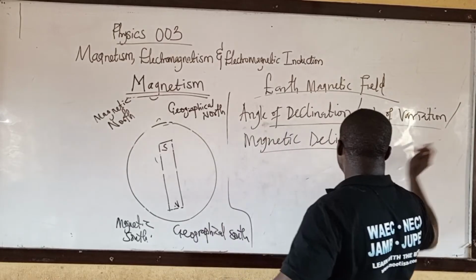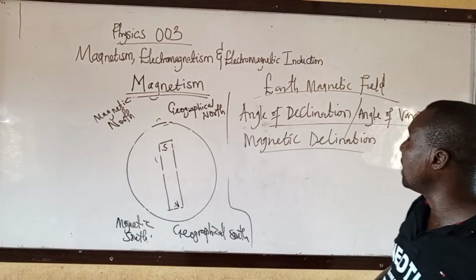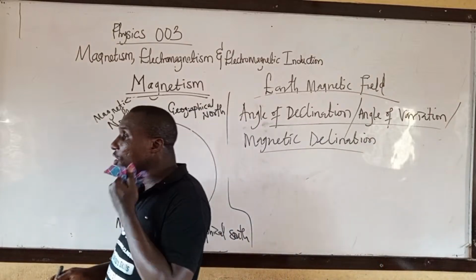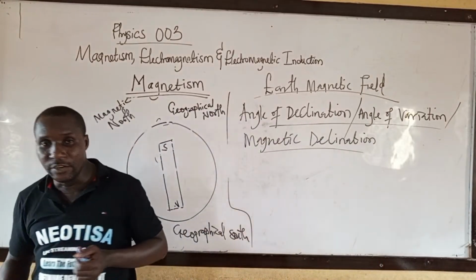What is the meaning of angle of variation or angle of declination?